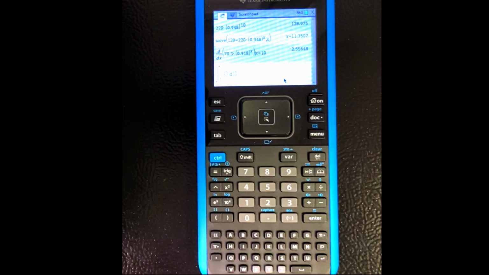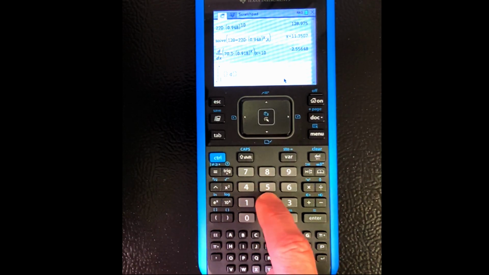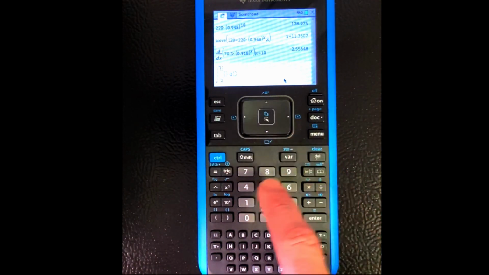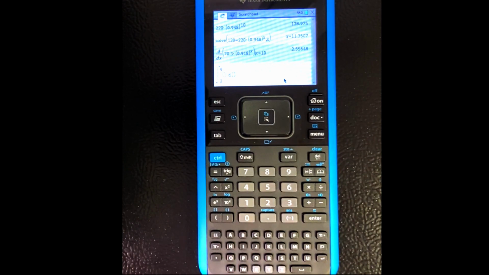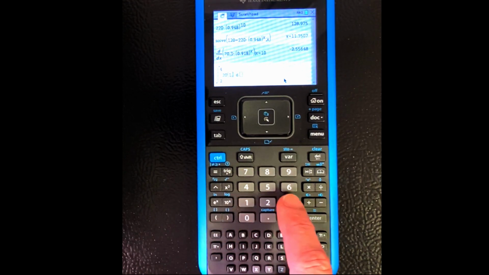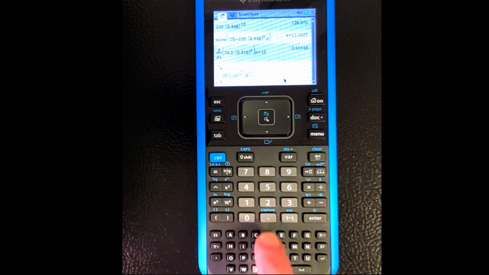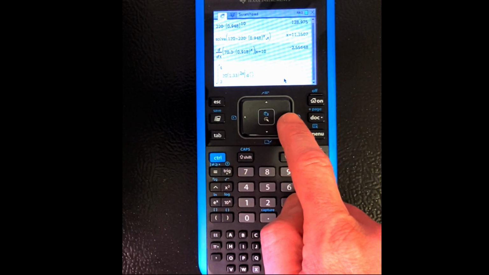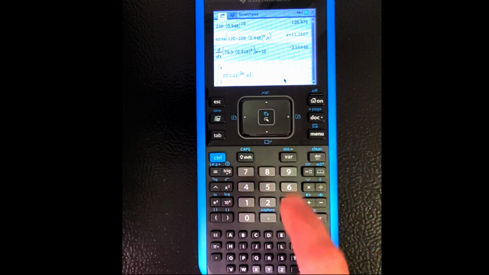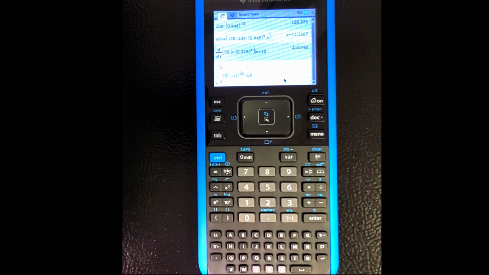Oh, it gives you a nice little integral. So we're going to go from 2, arrow up, arrow up. We're going to hit 4, arrow right, and we're going to enter our equation. 20, parentheses 1.33, parentheses closed, caret button to the 2x. Now, we're going to arrow to that last box. We do have to tell it dx. You'd think it would know, but it apparently doesn't. So we tell it dx and enter.